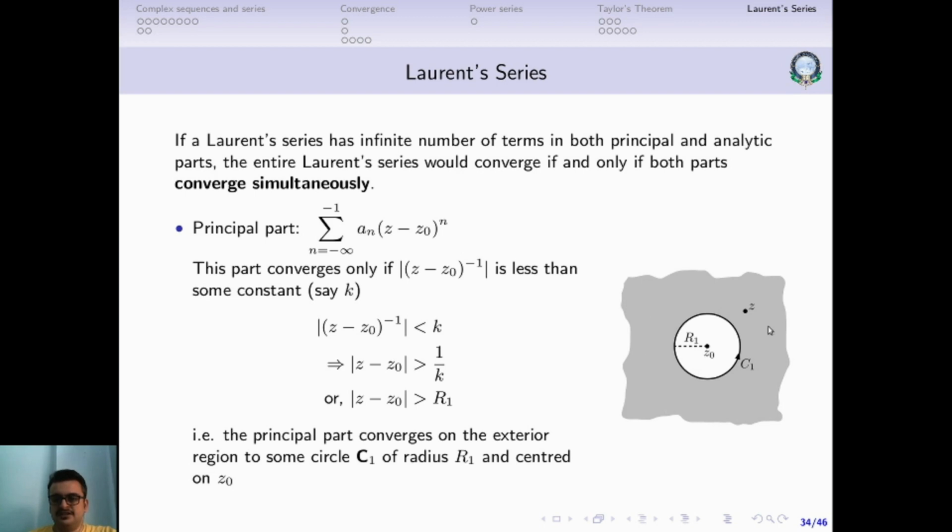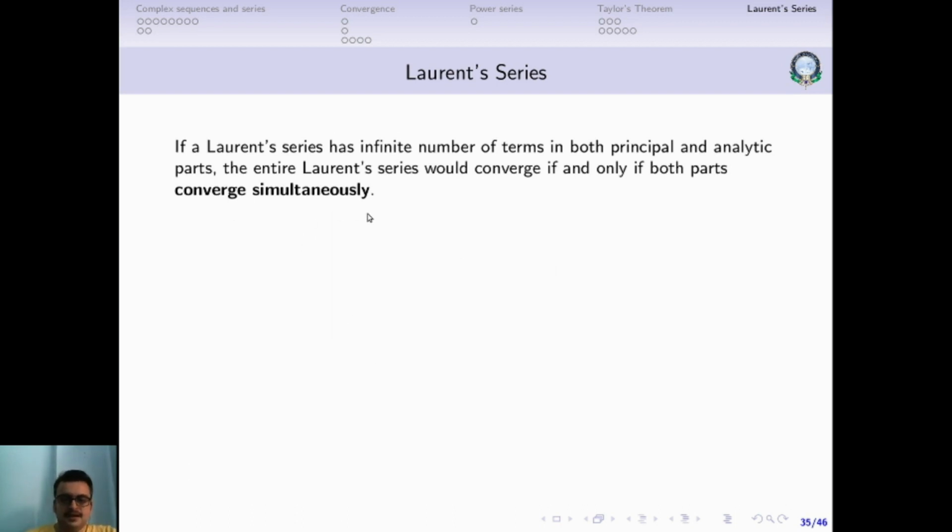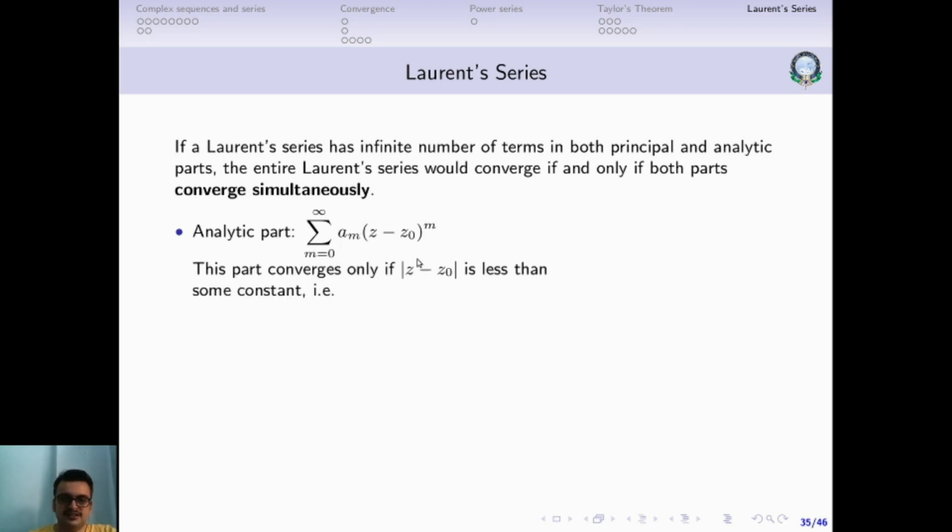So this region is the exterior of some circle, and this circle, let's call it C1. That's the convergence of the principal part. Again, the analytic part: when will the analytic part converge? This part will converge only when modulus of z minus z0 is less than some constant. Again, I'll leave it to you.